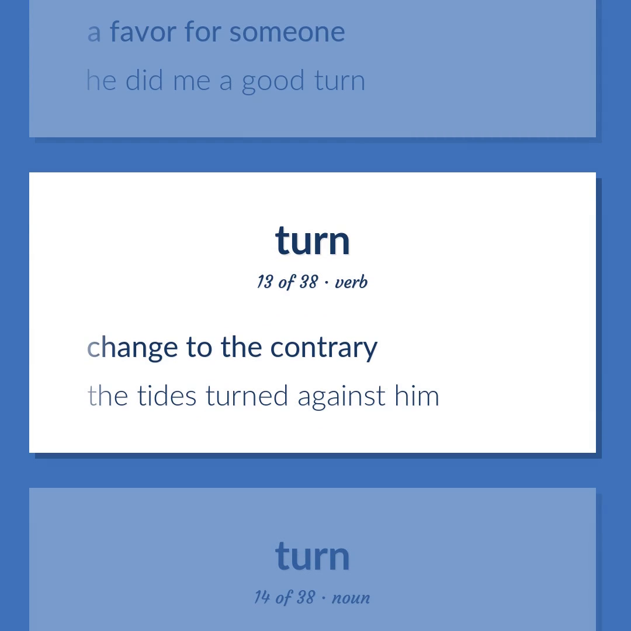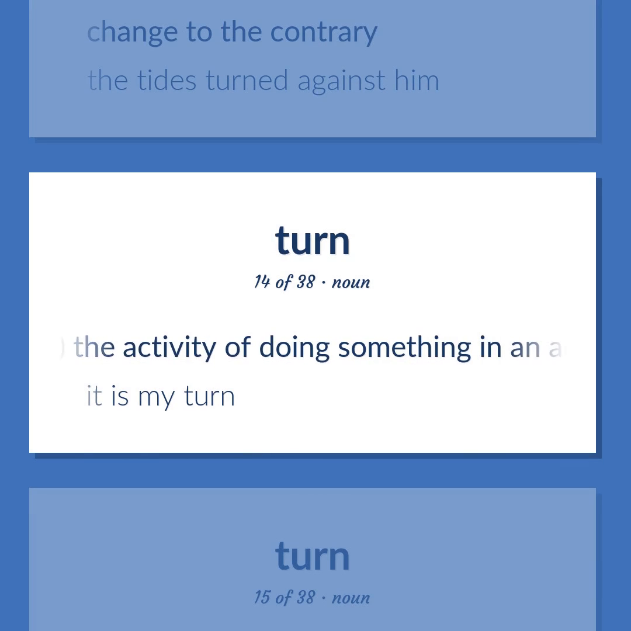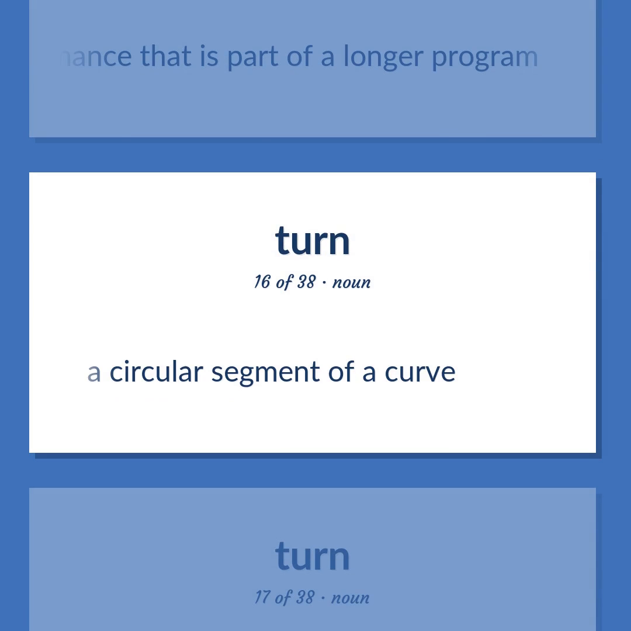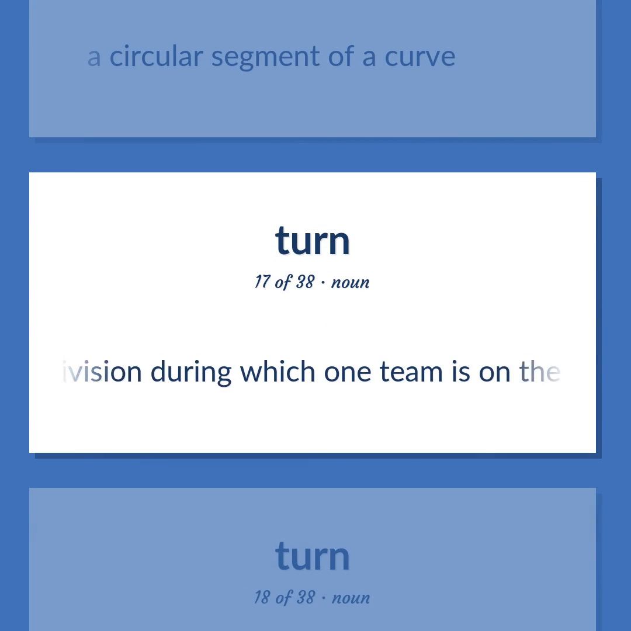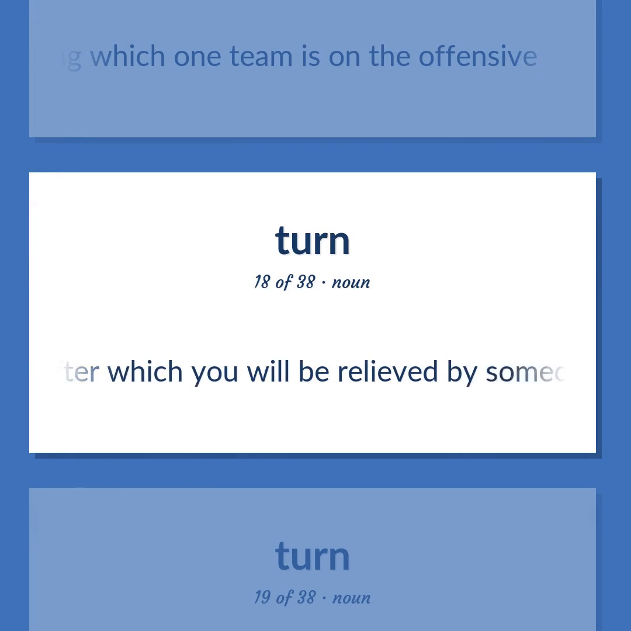Change to the contrary. The tides turned against him. Game: the activity of doing something in an agreed succession. It is my turn. A short performance that is part of a longer program. A circular segment of a curve. Sports, a division during which one team is on the offensive. A time period for working, after which you will be relieved by someone else.